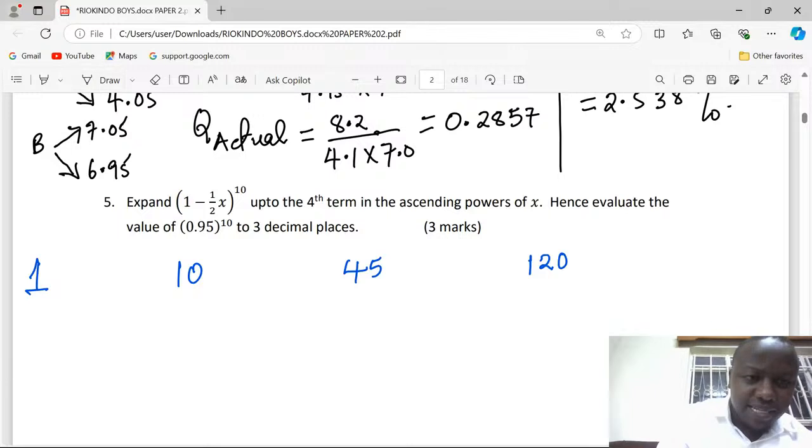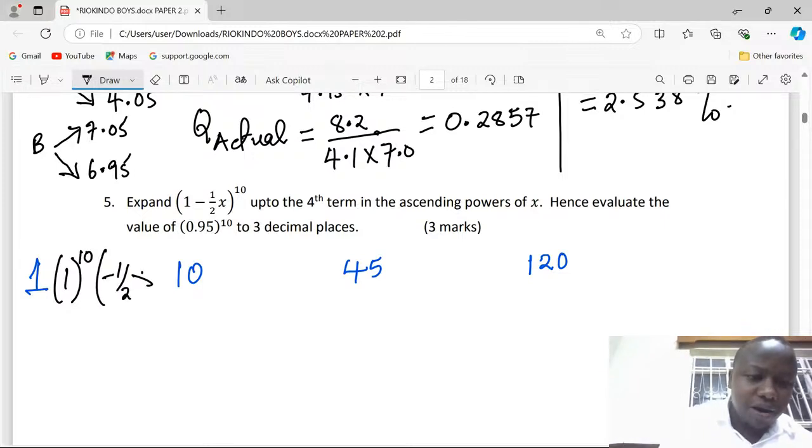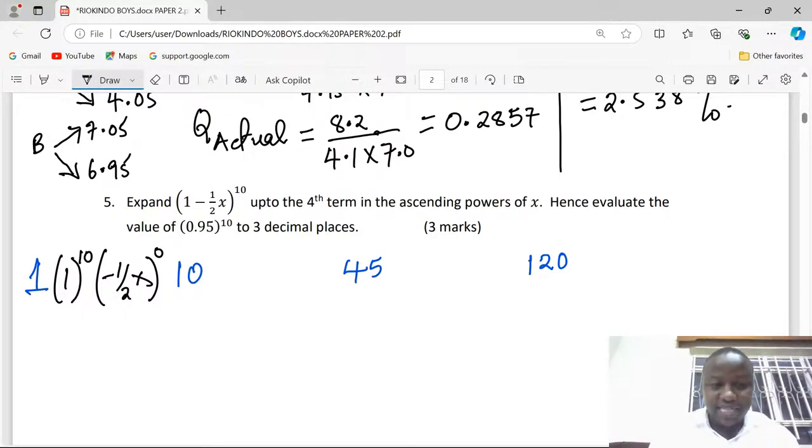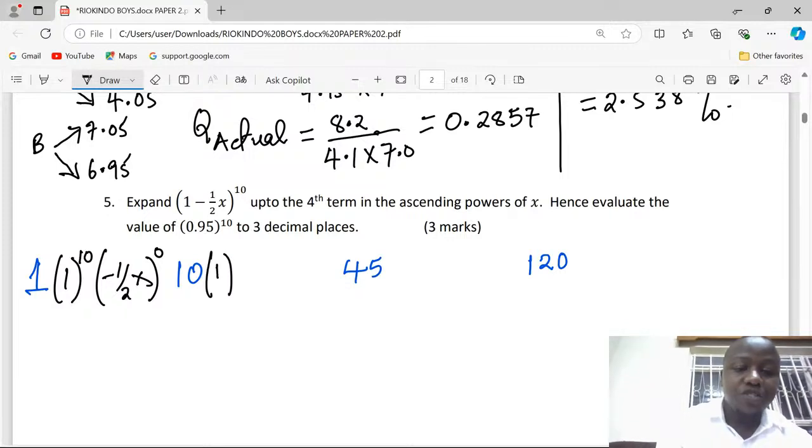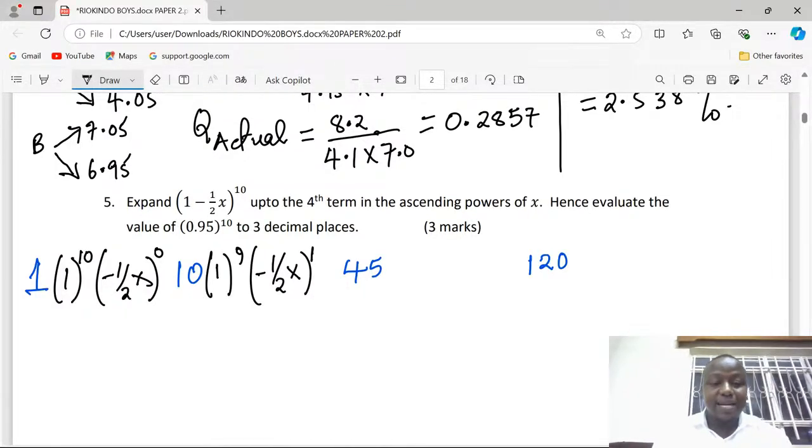Remember, from the first term, you're supposed to start with 1 being raised to the total power of 10, but now negative half x being raised to power 0. In most of the cases, when there is negative half, students tend to forget and they start using half x. Don't forget the negative, please. In the next term, 1 is going to be power 9, but negative half x takes power 1. The powers of x are ascending.